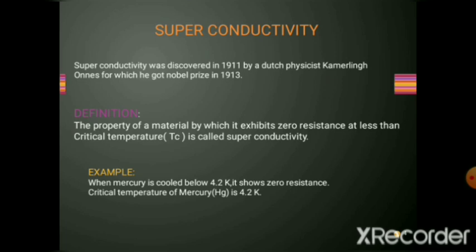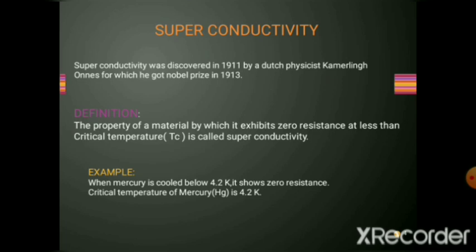Now, what is superconductivity? This property of a material, superconductivity, was discovered in 1911 by a Dutch physicist Kamerlingh Onnes, for which he got the Nobel Prize in 1913. Now, what is the definition of superconductivity? The property of a material by which it exhibits zero resistance at less than critical temperature is called superconductivity.